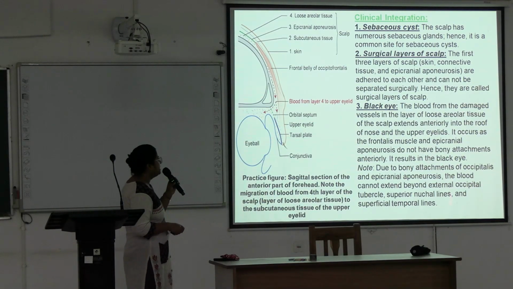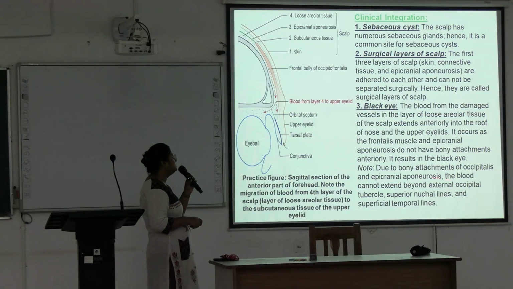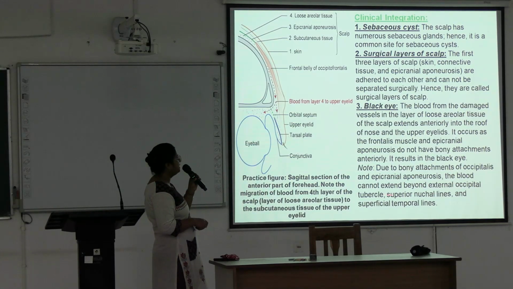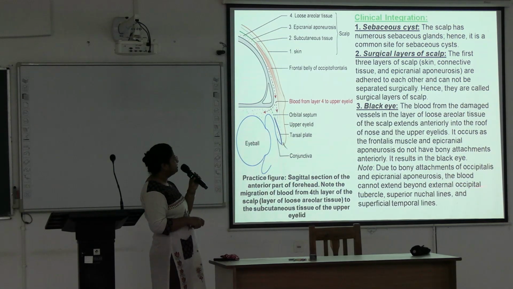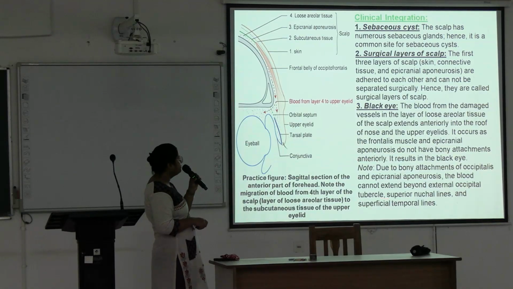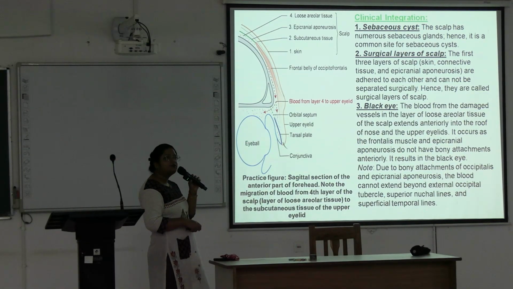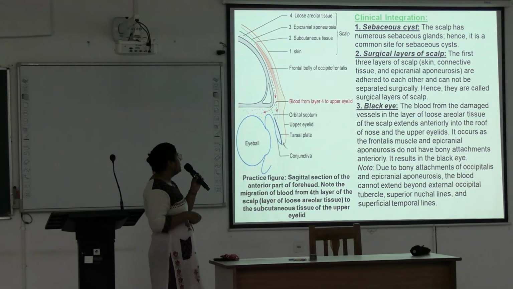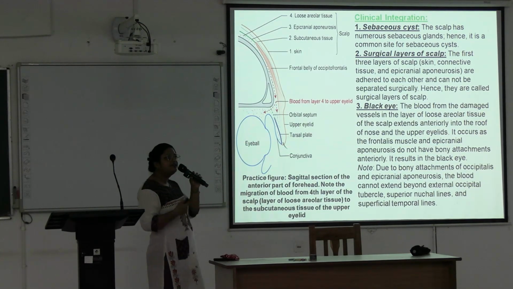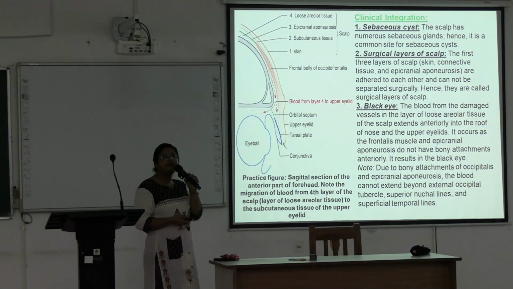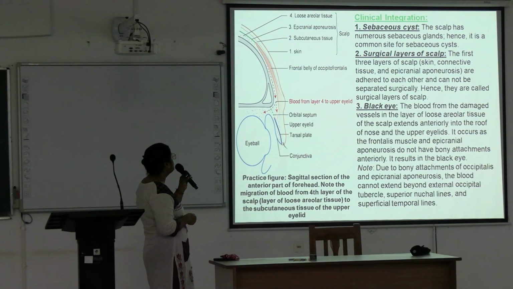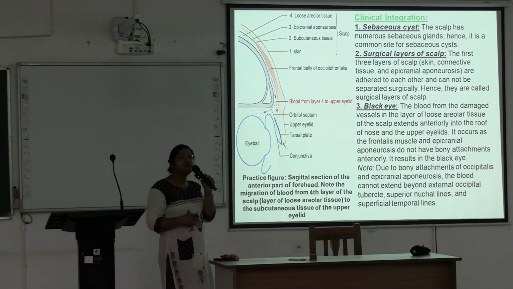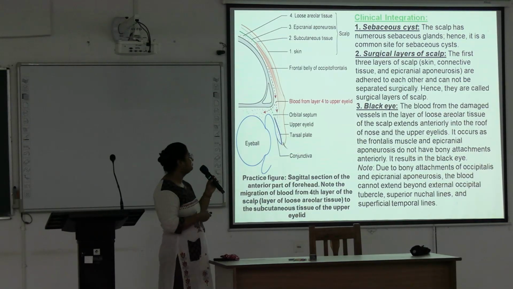And due to the bony attachment of occipitalis and epicranial aponeurosis, the blood cannot extend beyond the external occipital protuberance, superior nuchal line and superficial temporal lines. Because only one way is open anteriorly, it will accumulate in the upper eyelid and cause black eye, if bleeding occurs in this fourth layer, the loose connective tissue layer.